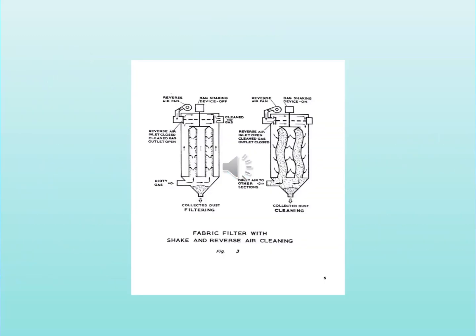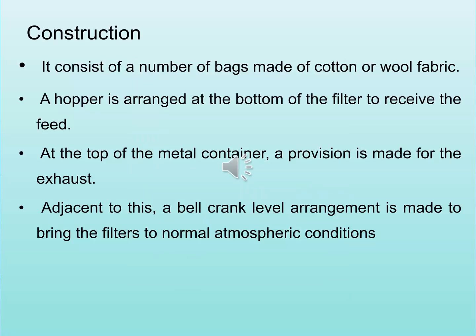Fabric filter with shake and reverse air cleaning. Construction. It consists of a number of bags made of cotton or wool fabric. A hopper is arranged at the bottom of the filter to receive the feed. At the top of the metal container, a provision is made for the exhaust. Adjacent to this, a bell crank lever arrangement is made to bring the filters to normal atmospheric condition.